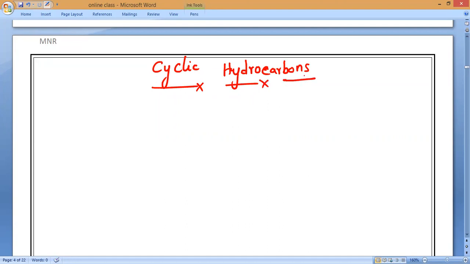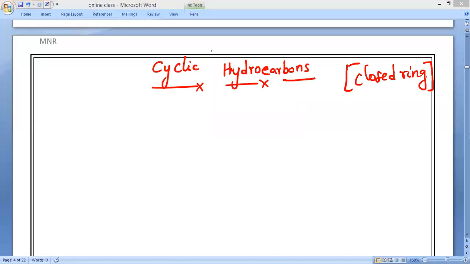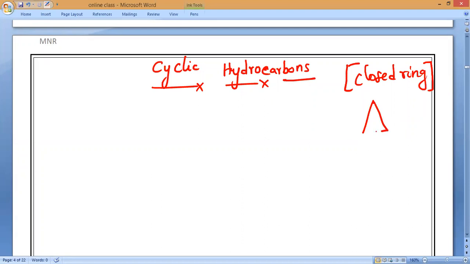So remember, if you want to form a cyclic one, the first thing you should remember is closed rings. Can you tell me what is a possible closed ring in mathematics? It is a triangle, 3. Next one is a square or rectangle, a quadrilateral or whatever it is. Next it will go to penta, 5. You can take anything. All of you should remember that.